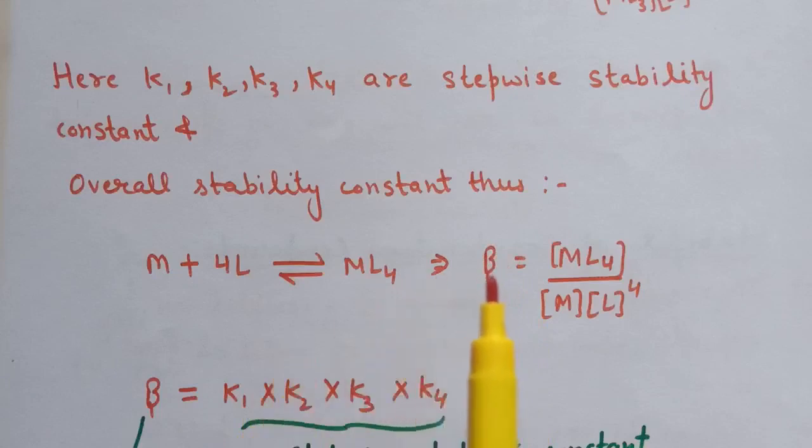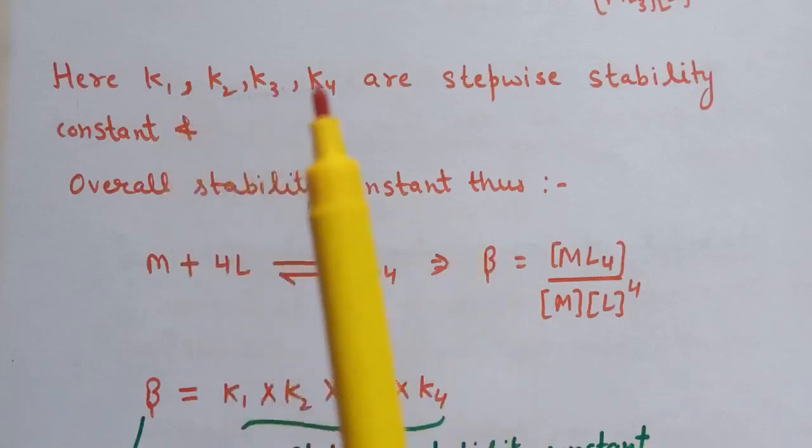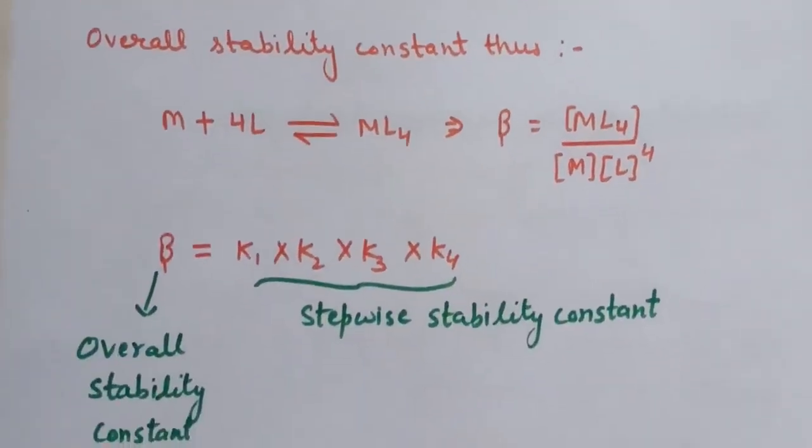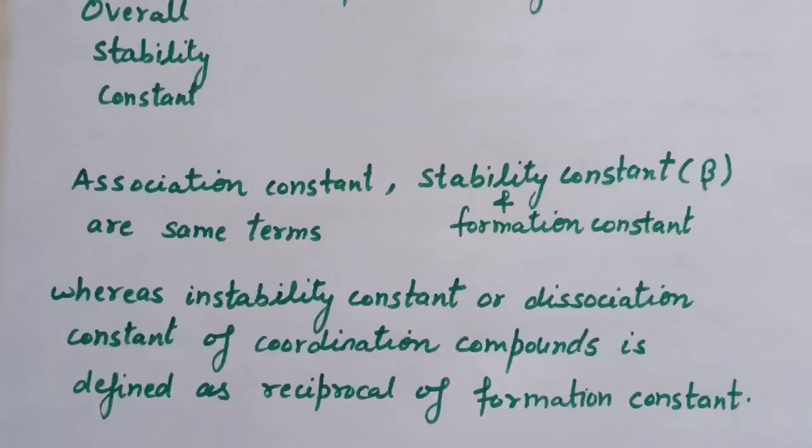This overall stability constant is equal to the product of the stepwise stability constants. That is, the relationship between beta and K1, K2, K3, K4 is beta equals K1 into K2 into K3 into K4. When we multiply these four, we get the overall stability constant. So this beta is the overall stability constant and these four constants are stepwise stability constants. We can also call the overall stability constant the association constant or formation constant, and the instability constant or dissociation constant of a coordination compound is defined as the reciprocal of the formation constant.